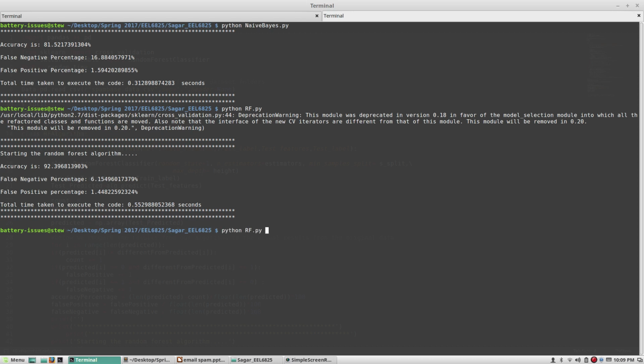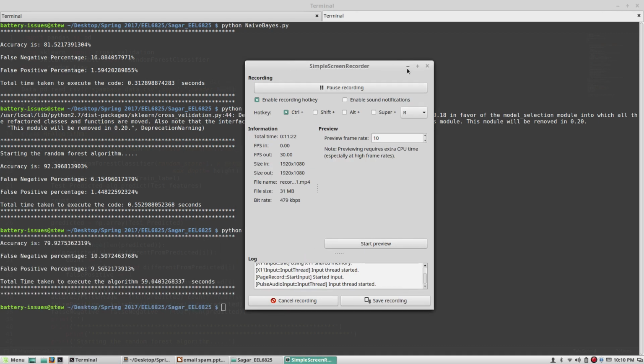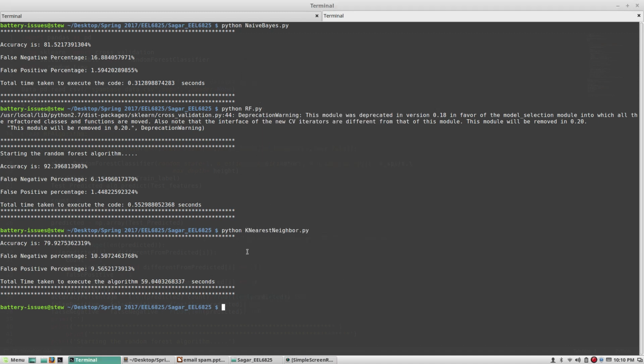Now let me run the KNN algorithm for you. The problem with this algorithm is it will take a while before it executes. Okay, so the KNN has stopped executing, and here we get the results. The accuracy is 79%, the false negative is 10%, and the false positive is 9%. The total time taken for this algorithm to execute is 59 seconds, which is a lot of time.